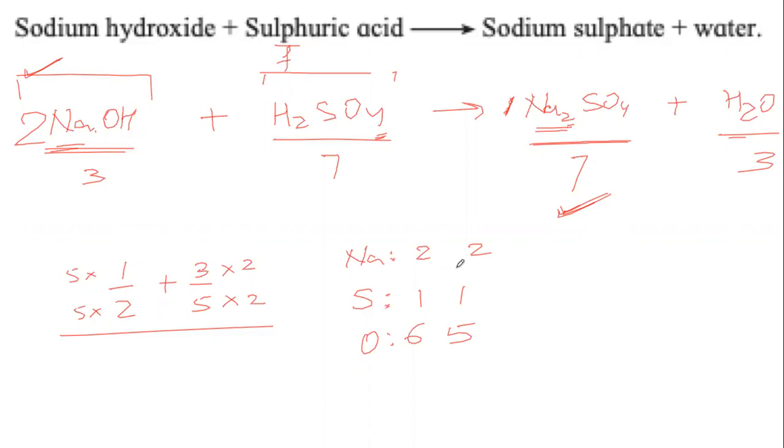What can we do? Just balance them out now. You tell me, you give me a hint, क्या करें? क्या करने से now they will be balanced? I think you have understood what we are trying to do. We are trying to multiply some numbers to the molecules. Right? Chanda, very fast, correct.